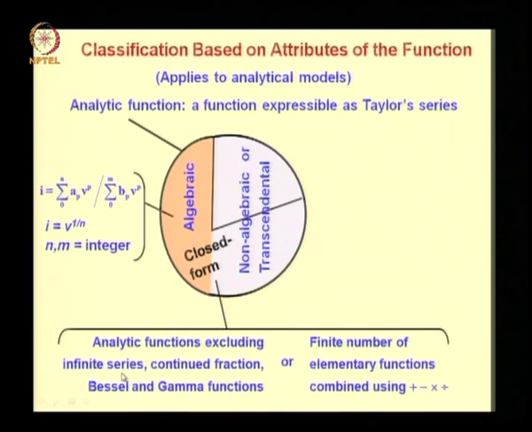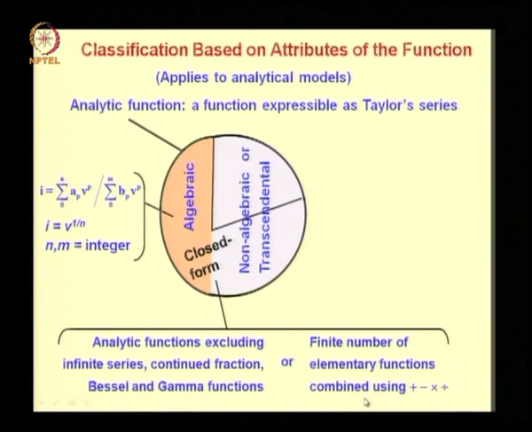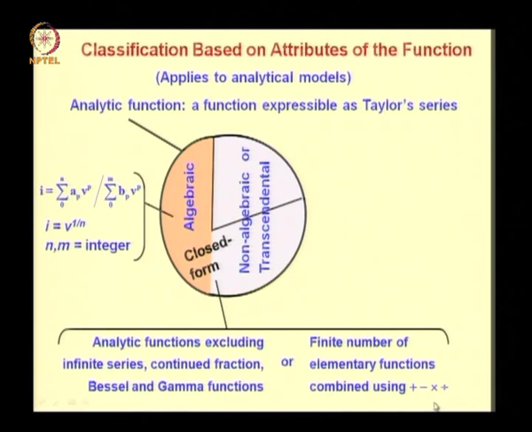Another way of identifying closed form functions is that this function consists of a finite number of elementary functions combined using the arithmetic operations, namely plus, minus, multiplication and division.